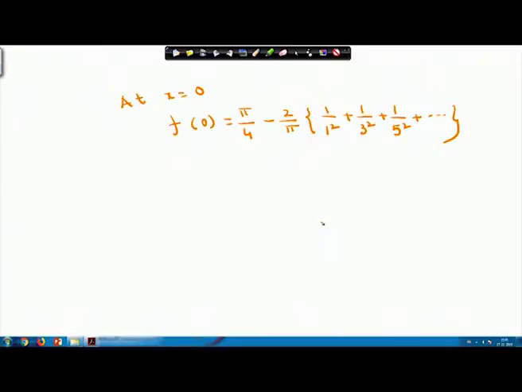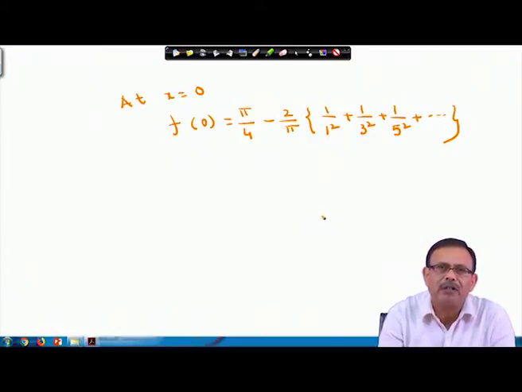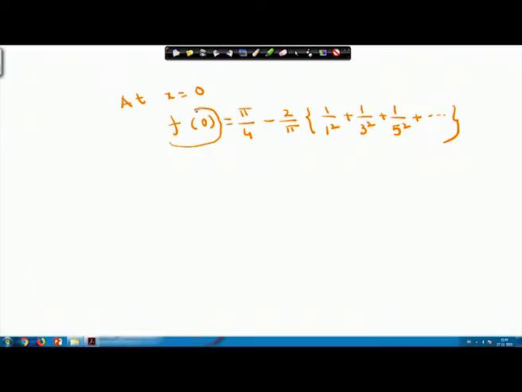Sin terms will be vanishing and cos n x will be 1 at x equals 0. I can find out the value of f 0 also, since x is given to me. If I substitute the value of f 0, I will obtain 1 by 1 square plus 1 by 3 square plus 1 by 5 square, like this way. If 2 by pi goes to the other side, this will be pi square by 8.